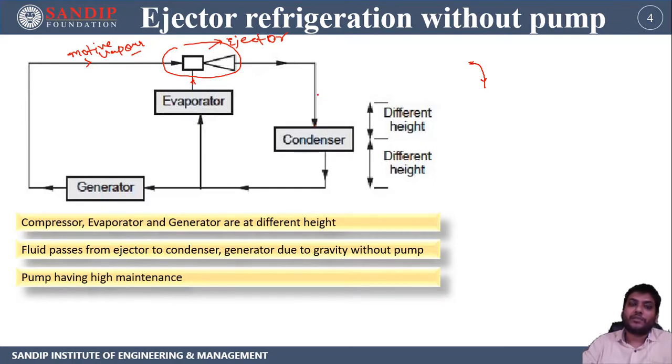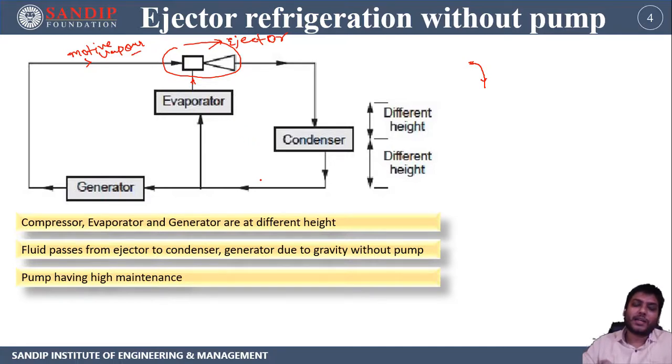So the liquid refrigerant can, without use of a pump, fall down directly by using gravity action. Now that liquid refrigerant passes directly to the generator and the evaporator. This is how this particular system works.